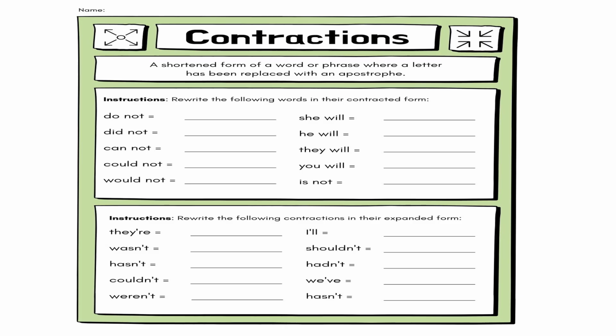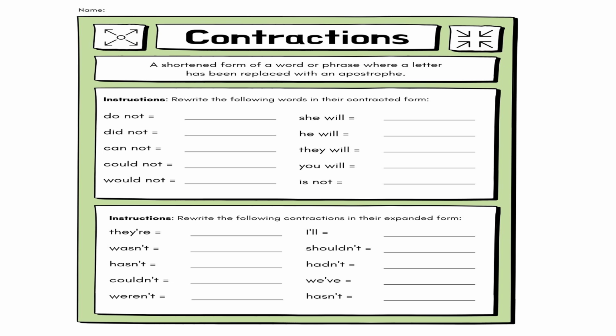Okay. Now here is a book exercise related to this concept. Okay? So, first one is rewrite the following words in their contracted forms. अब यहाँ पे आपको कुछ words दिए गए हैं, आपको उनकी contracted forms लिखनी है. Contracted मतलब short करके लिखनी है, right? Okay. So now let's move on to the first one.